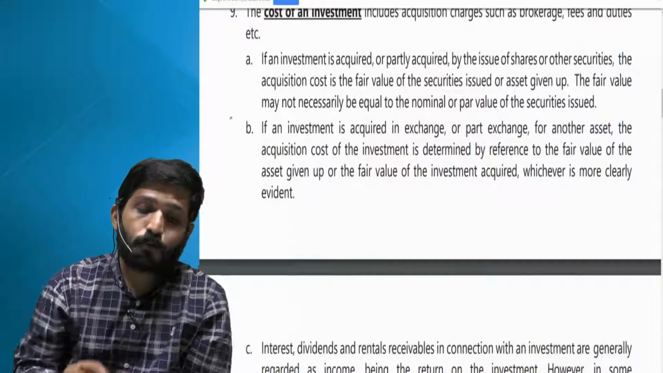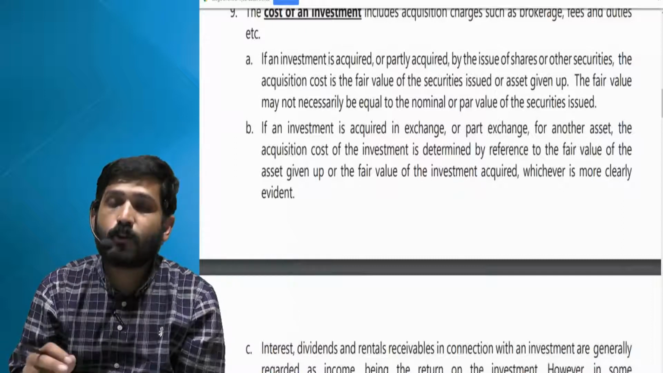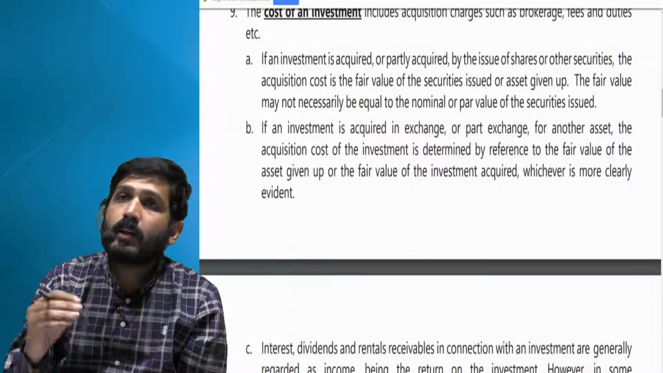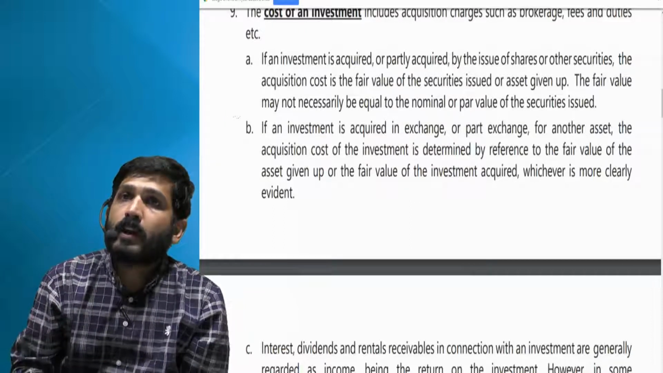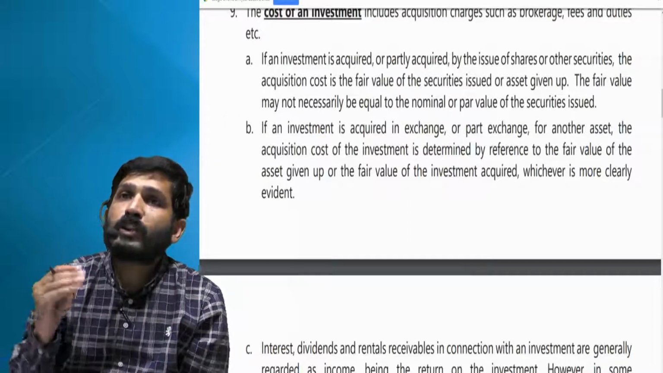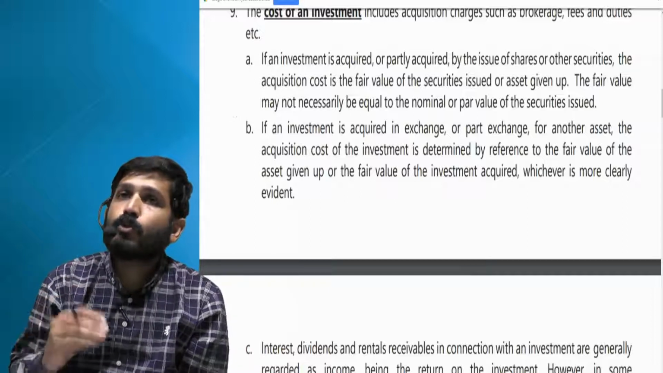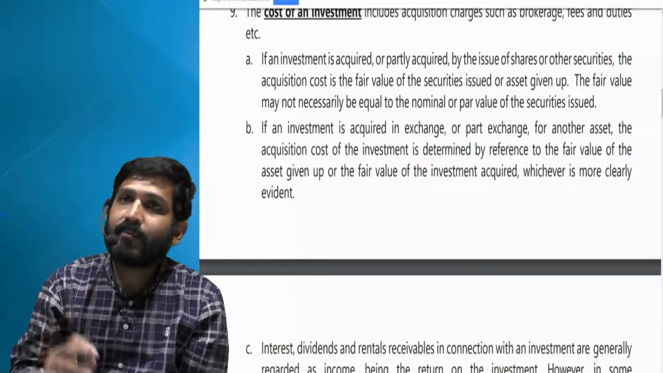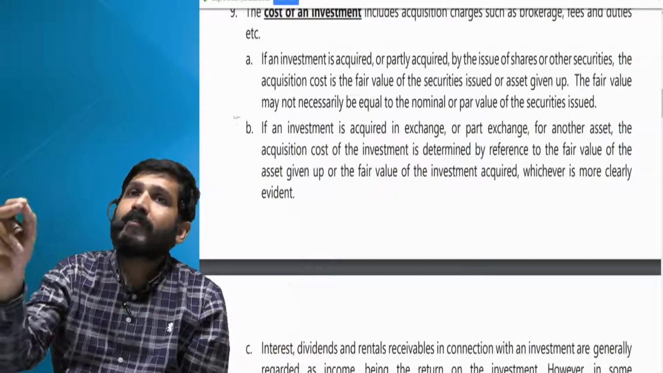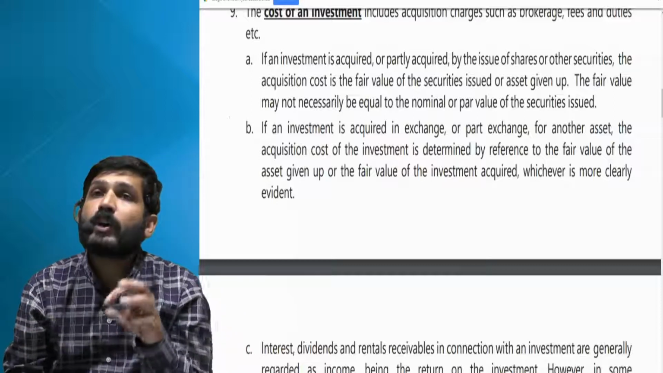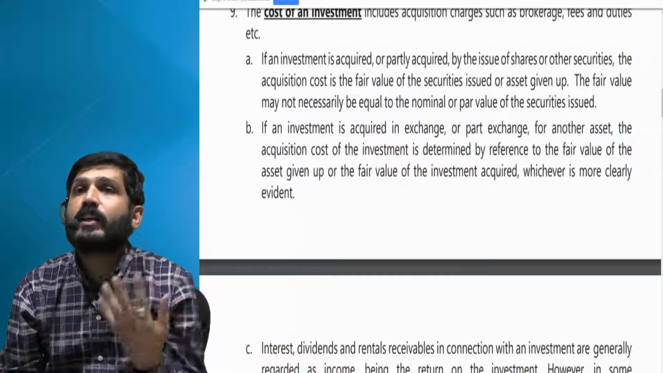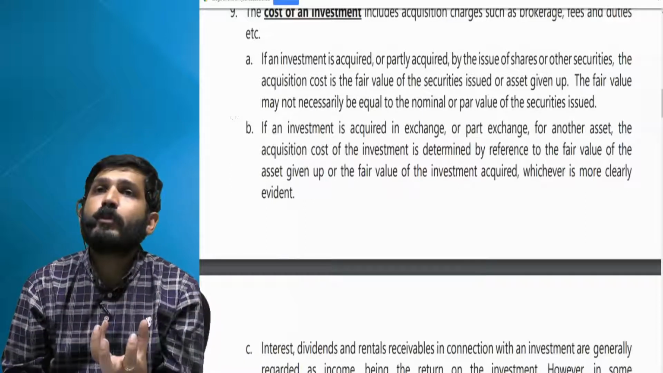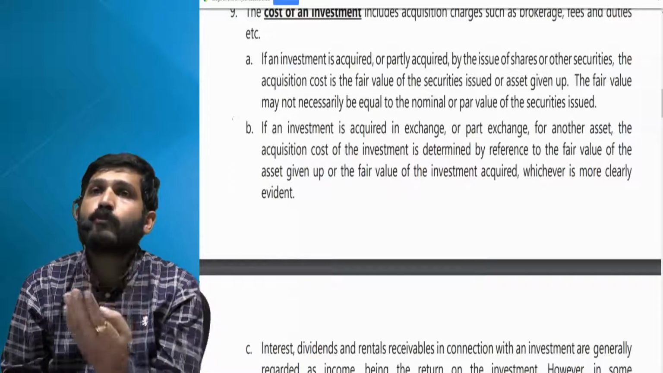Next point, if an investment is acquired in exchange or part exchange for another asset. Let us say I am getting 500 equity shares of another company in exchange for a machinery. Now in that case, what should be the value of the shares I have got? The value of those shares held as investment will be the fair value of the asset given or the fair value of shares received, whichever is easily ascertainable. Either of these two will be treated as the cost of those shares I am getting.